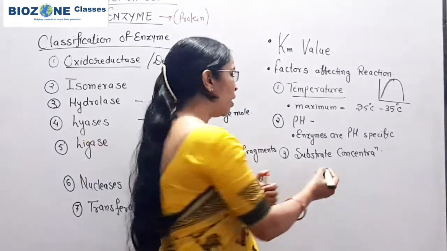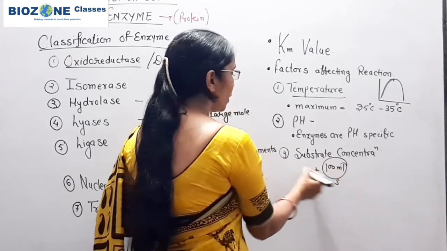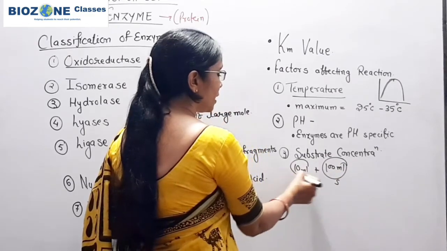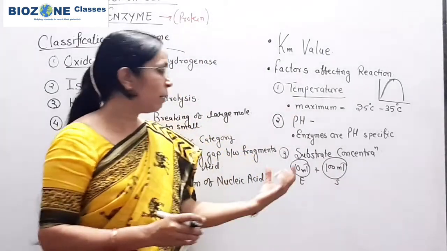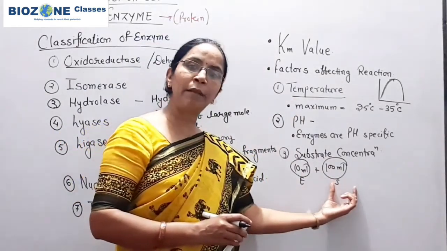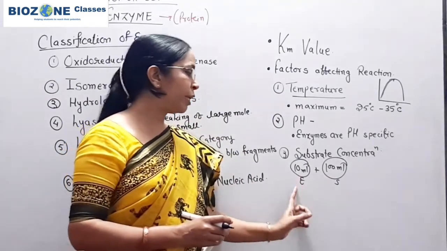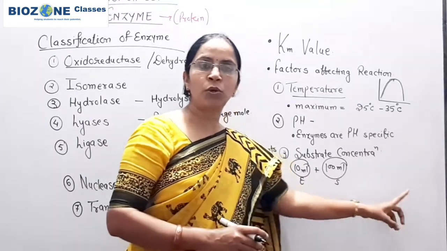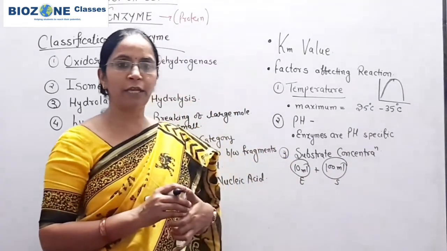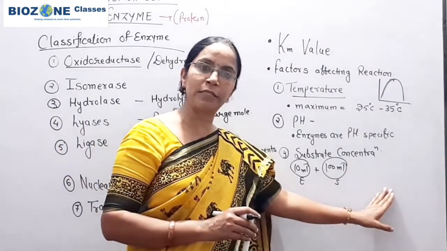Suppose you have 100 ml of substrate and 10 ml of enzymes. Now whatever amount of substrate you increase, at a time only 10 ml of substrate binds with 10 ml of enzyme, and every time only 10 ml of substrate converts into product. So whatever amount of substrate we increase, it never affects the rate of enzyme catalyzed reaction.